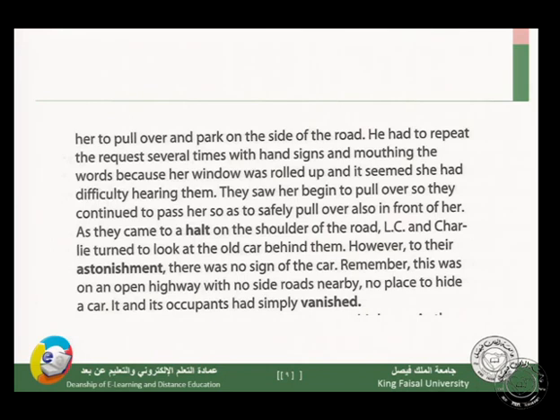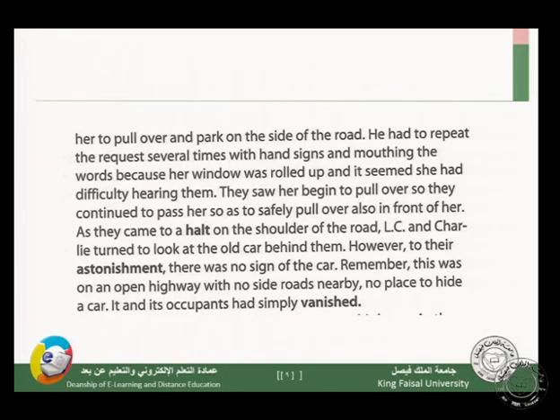However, to their astonishment, there was no sign of the car. Remember that this was on an open highway with no side roads nearby, no place to hide a car, and its occupants had simply vanished.